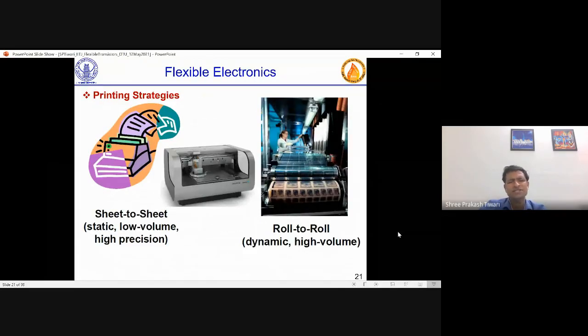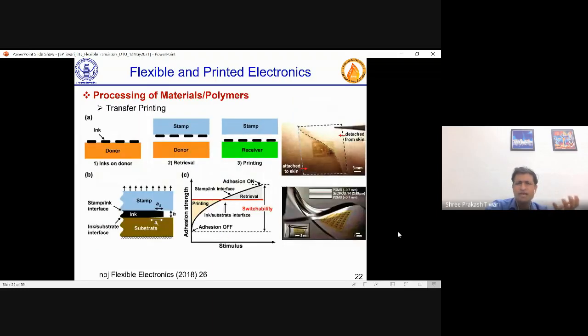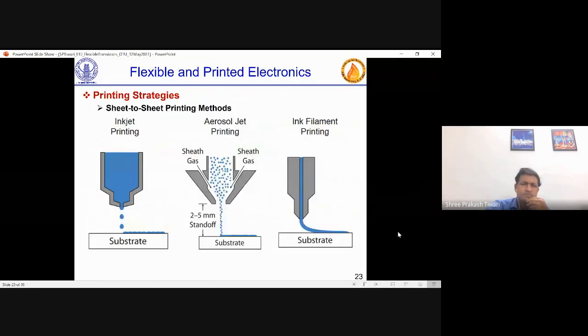What could be the printing strategies? There could be various printing strategies, starting from, see this Dimatix printer, which is a four-sheet kind of printing where more device optimization is done. It is more like a lab-scale printer, but then there will be roll-to-roll printing, which is very high throughput. There could be other techniques, like when you have a stamp and you put the stamp. So there is transfer printing, there is inkjet printing, aerosol jet printing, and filament printing. Jet printing also has multiple methods.